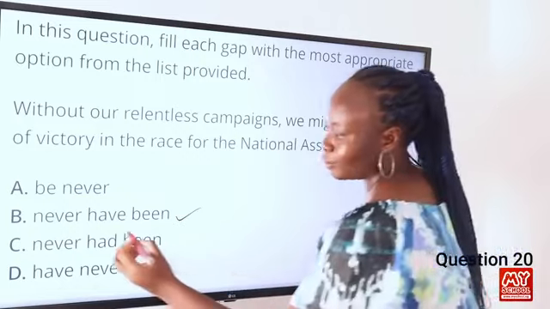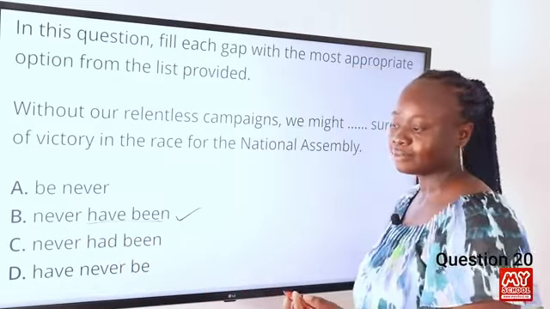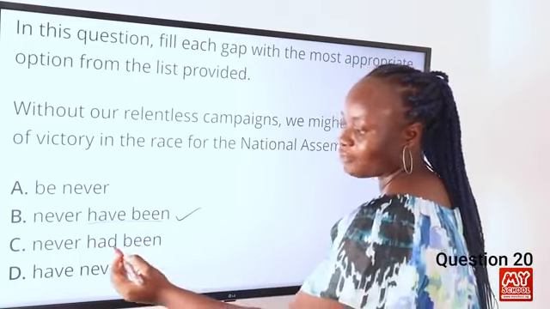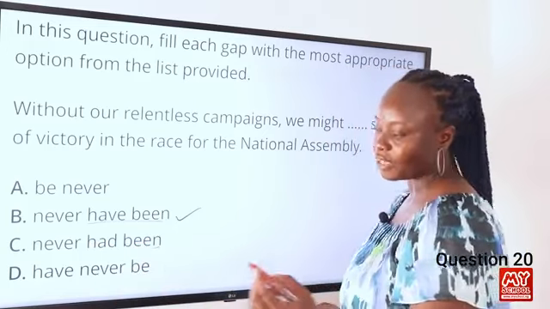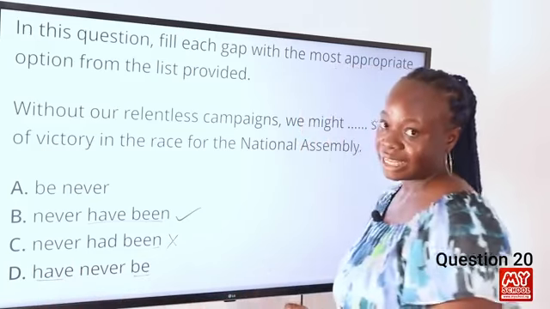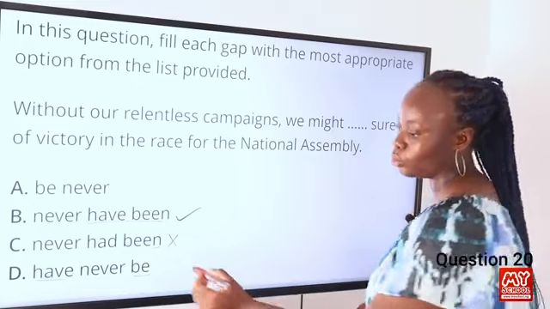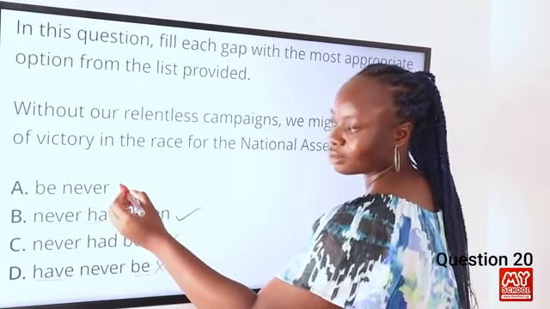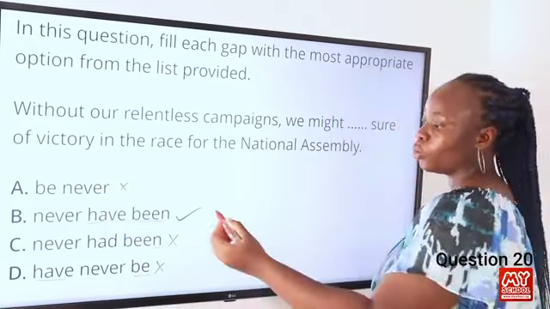The reason for this is that we have the present perfect tense here, have been, as opposed to C, where you have had been, which is the past perfect. And have been doesn't make sense in this particular situation, so we take that out. And be never doesn't make sense as well. Another way to be sure of this is to make use of this option in the sentence. Without our relentless campaigns, we might never have been sure of victory in the race for the National Assembly. That makes sense. So the correct answer to this question is B, never have been.